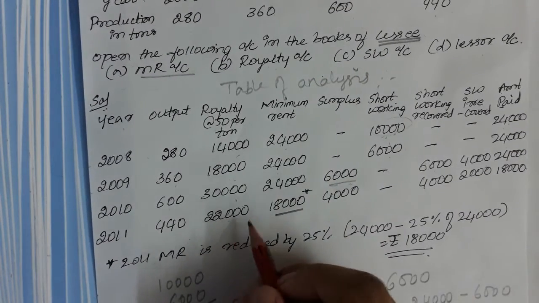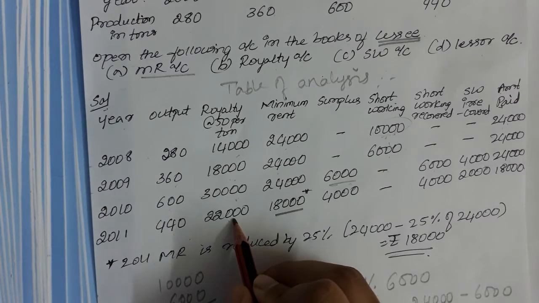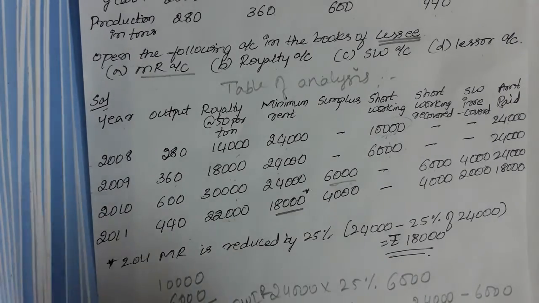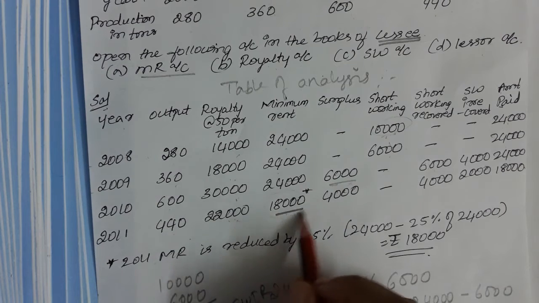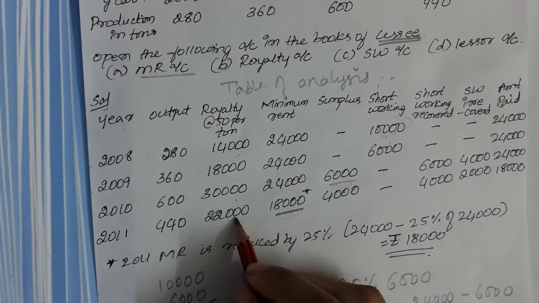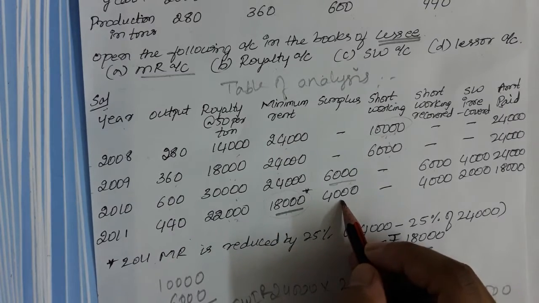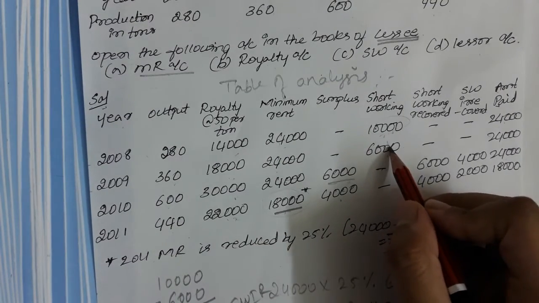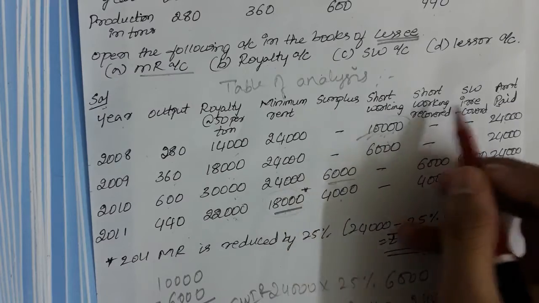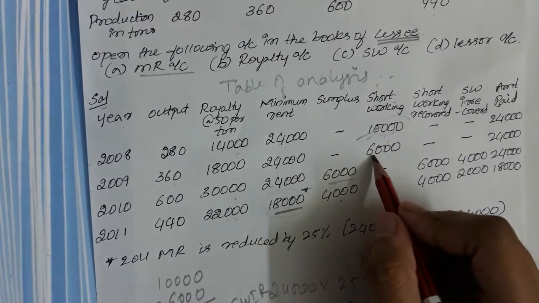So in the next year, the royalty is more than the minimum rent. Why is it more than the minimum rent? Because the minimum rent has been reduced due to the strike. So now what is the surplus value? 4,000 rupees. So this 6,000 is done, the first year's thing is finished. We'll look at the second year's.